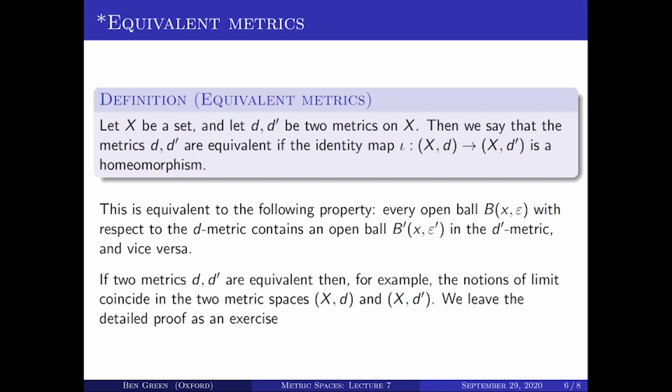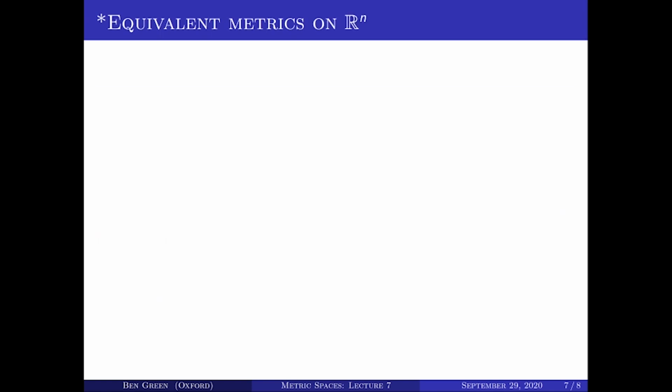And it turns out that if you've got two equivalent metrics, then various things about those metric spaces coincide. For example, the notion of limit is the same in the two metric spaces. I'll leave the proof of that as an exercise, this being a non-examinable part of the course. Now, one of the reasons I wanted to talk about this is that we've already seen a very basic example of some equivalent metrics.